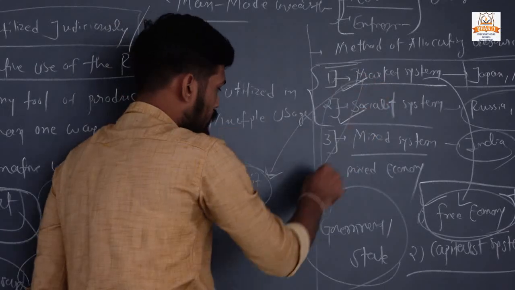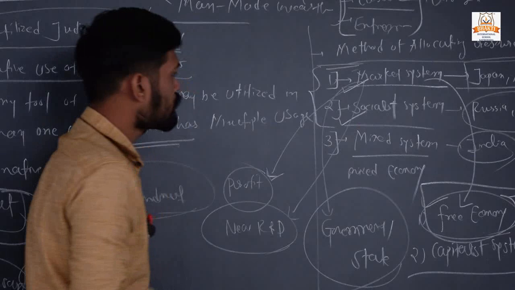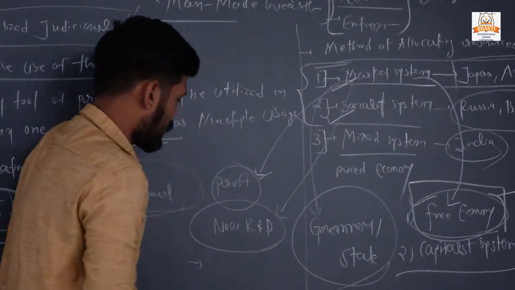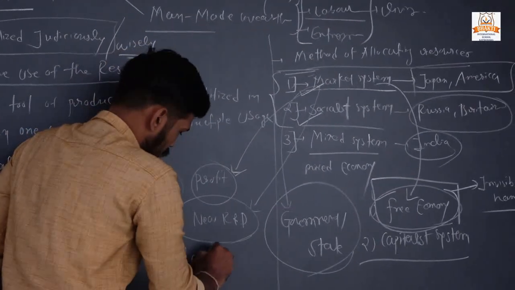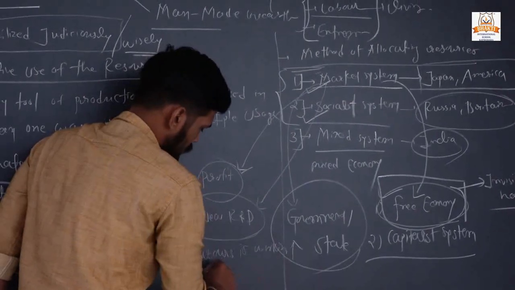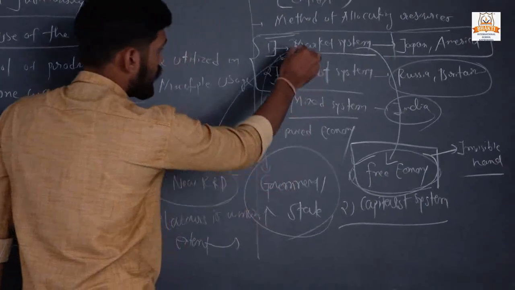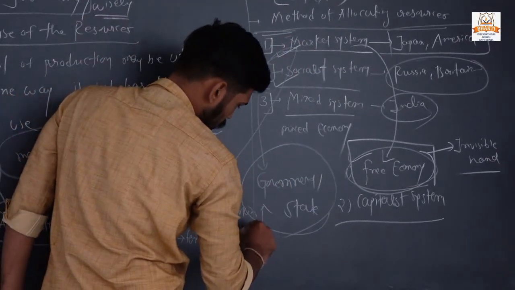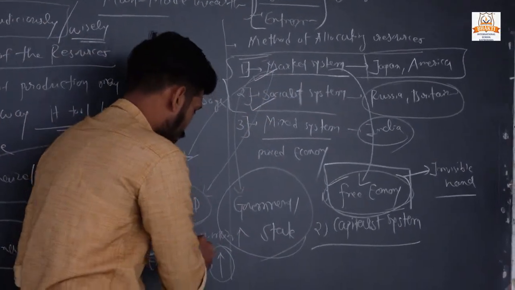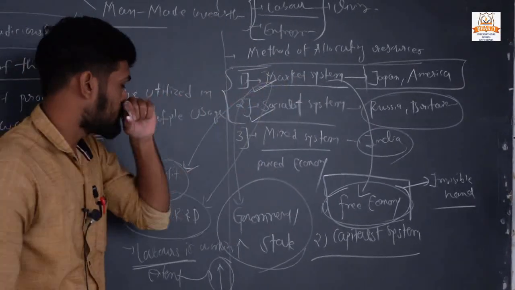Second one is that new research and development is done in this market system. Fourth one is labor works to a great extent because of competition, and the entrepreneur has to make some profit out of this. That's why labor's capacity should be increased in the market type of system. Okay.